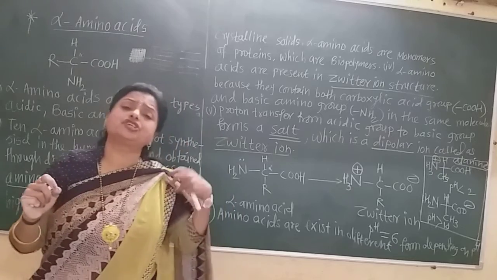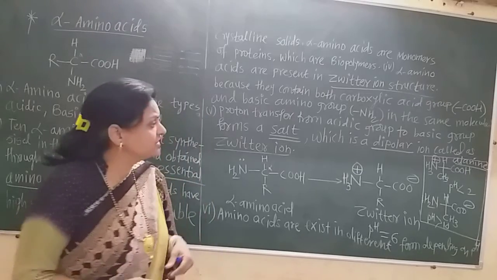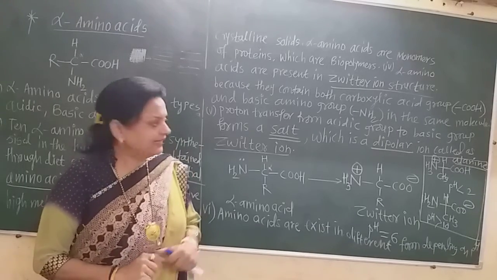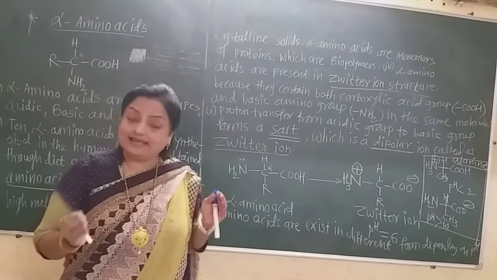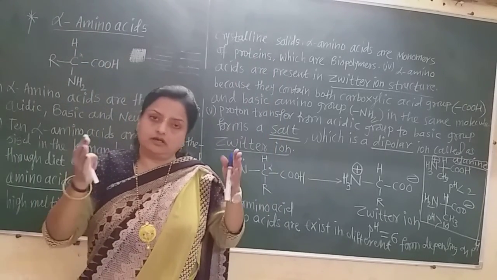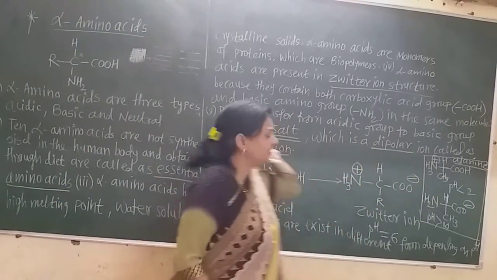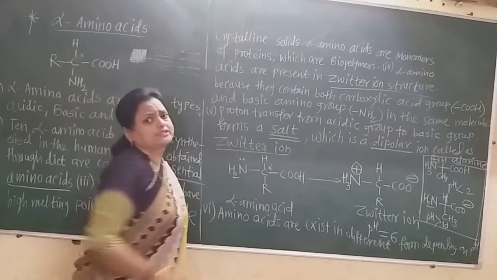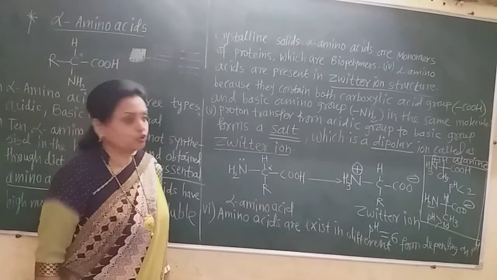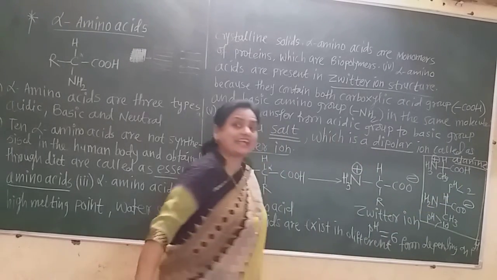Now see the simplest alpha amino acid. We know that if the R group is the CH3 group, that amino acid is called alanine. Now you must study the table of which amino acid has which name, and that depends upon this R group. Here I show the general formula, or general structure, of an alpha amino acid. Here only the R group is shown. If this R group is CH3, then that amino acid is called alanine.